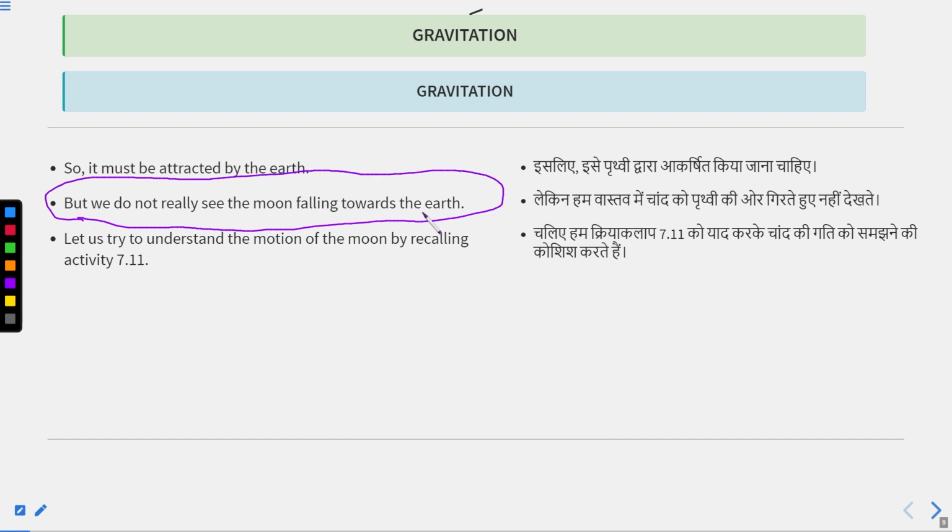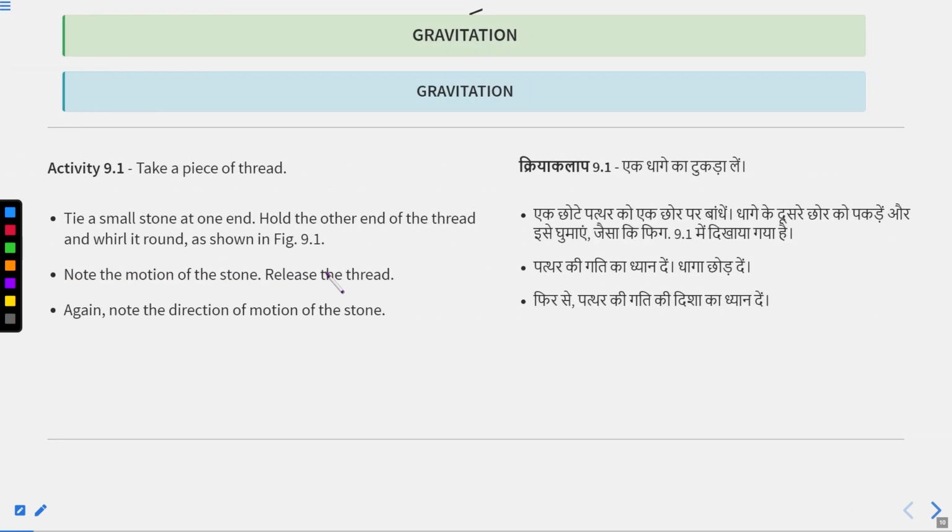And to understand this line, we will try to do one activity, okay, which is the activity of our chapter number first, 7th motion, in which we have taken a long string, and at the one end we have tied a stone, and we hold the other end, and we try to move that stone in a circular path.